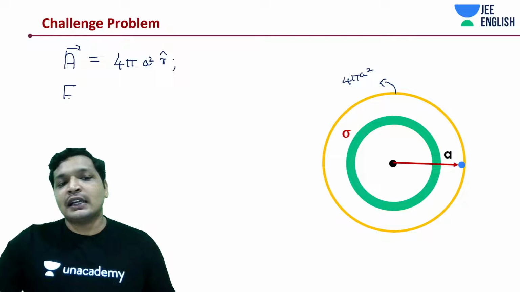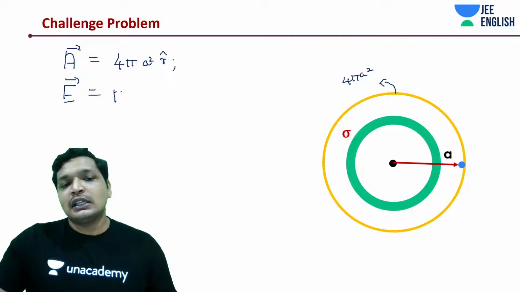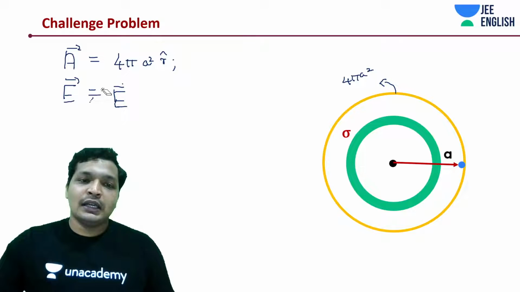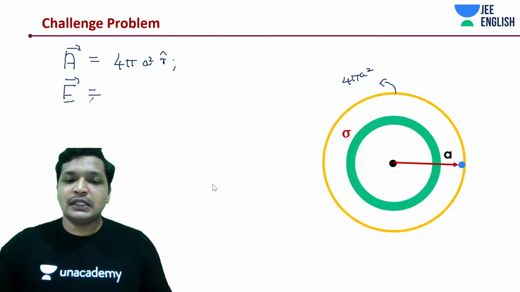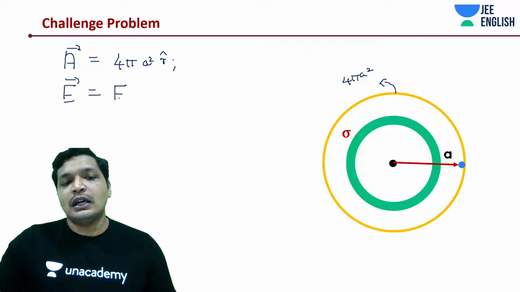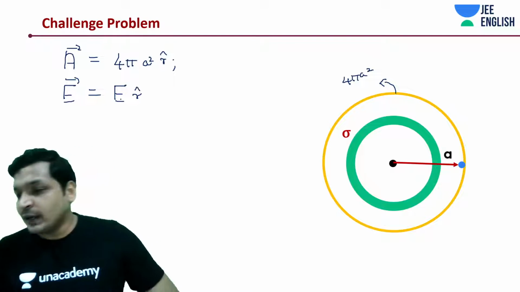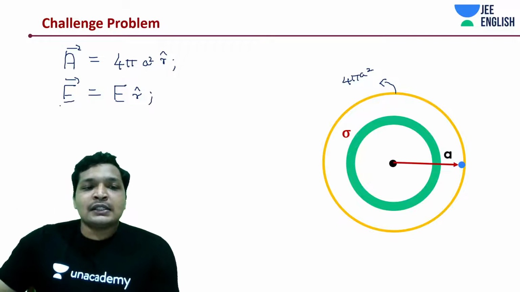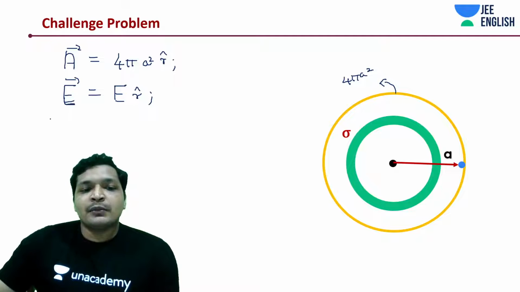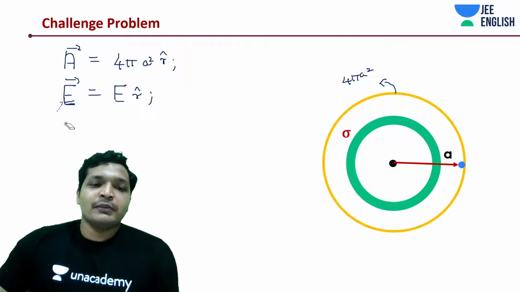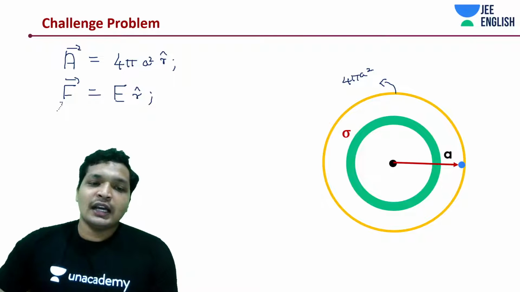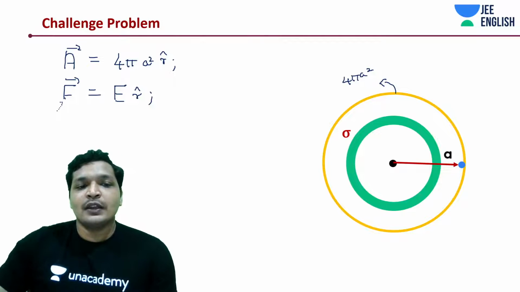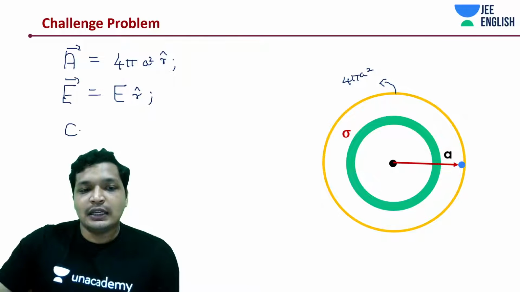So we will say the electric field is something like E r cap. Just give it a magnitude E, in the direction r cap. It is just magnitude. Very good, Prabhat. So that means you don't need to put in much effort. Simply do an E dot A and then you'll get flux, right?